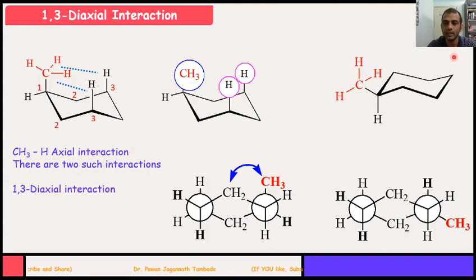However, if you look at the conformation where methyl group is present at equatorial position, then this equatorial methyl does not come in contact with the hydrogens which are present axially at third position, and thus it does not show 1,3 diaxial interaction. And this is the reason that equatorially substituted methyl cyclohexane is more stable as compared to axial ones.